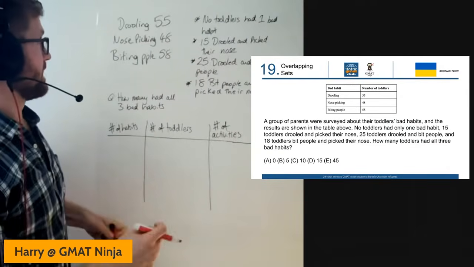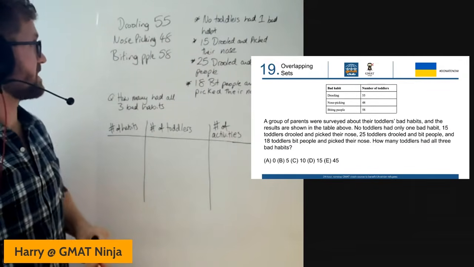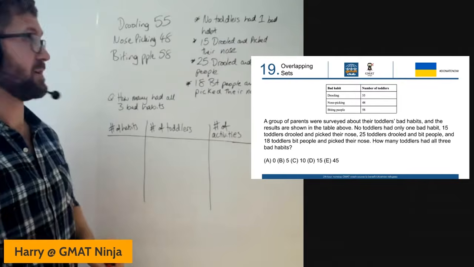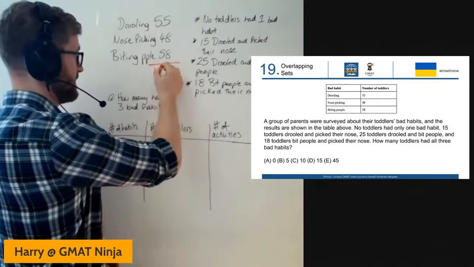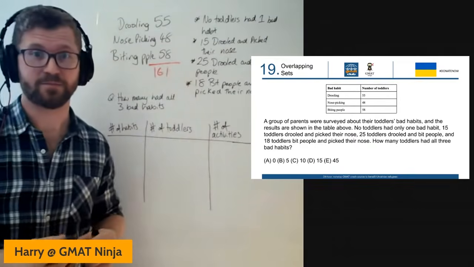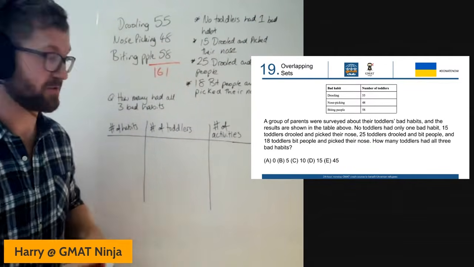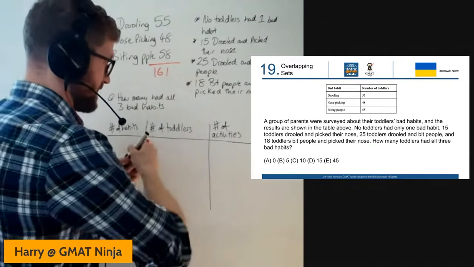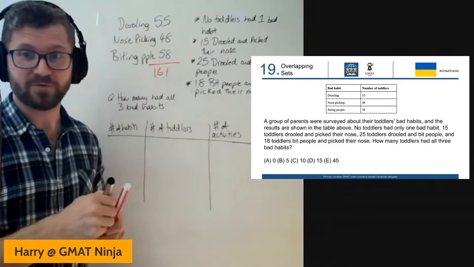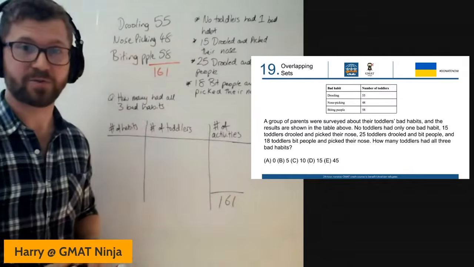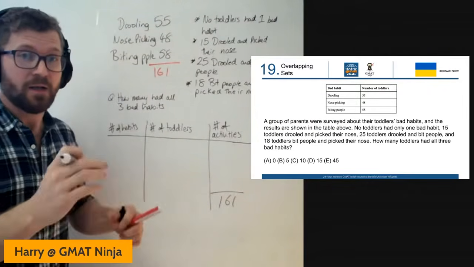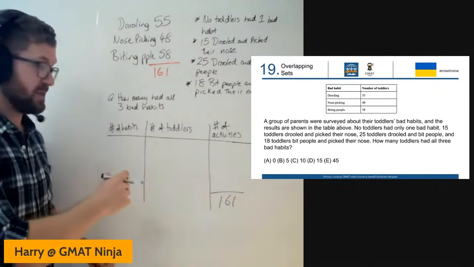So again, 55 plus 48, that should give us 95, 103, 153. That should, if I've done my maths right there, give us 161. Please shout if I've got that wrong. So I can say the total number of activities right at the end, down at the bottom column, is going to be 161 there. Now, again, number of habits here.